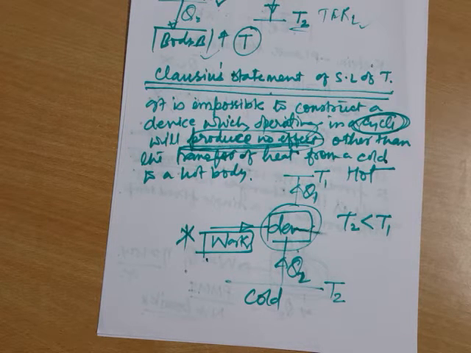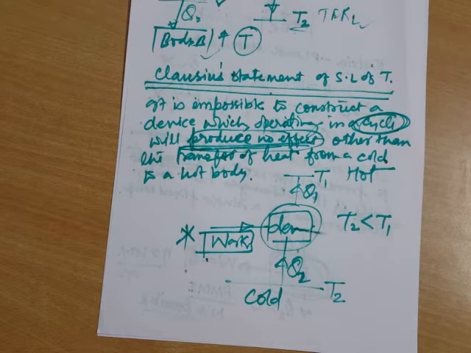Friends, one thing here I would like to tell you is that the Kelvin-Planck statement acts as a basis for any engine, any work-producing device. And the Clausius statement works as a basis for the refrigerator or a heat pump.